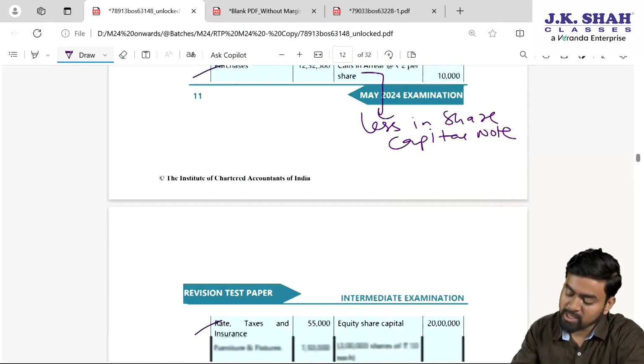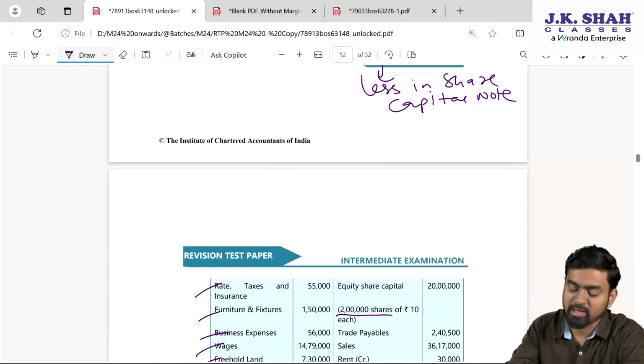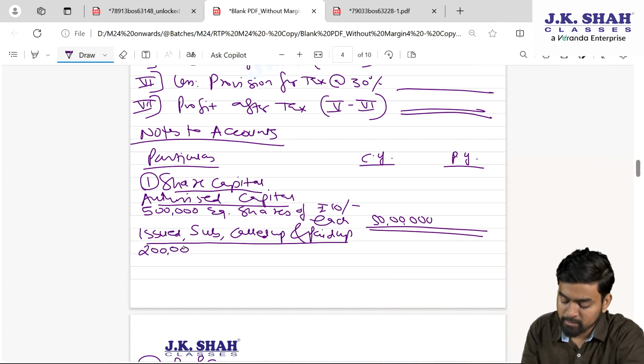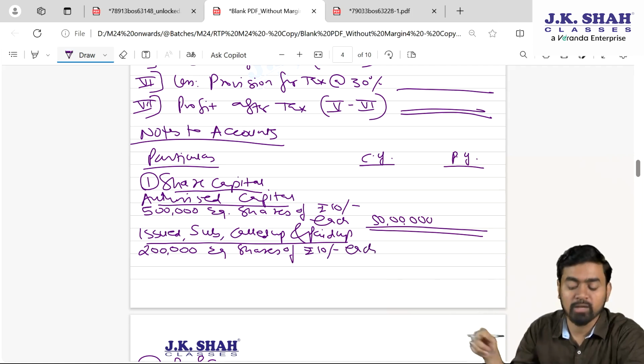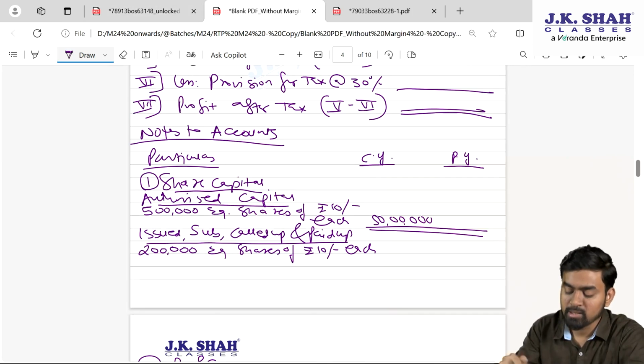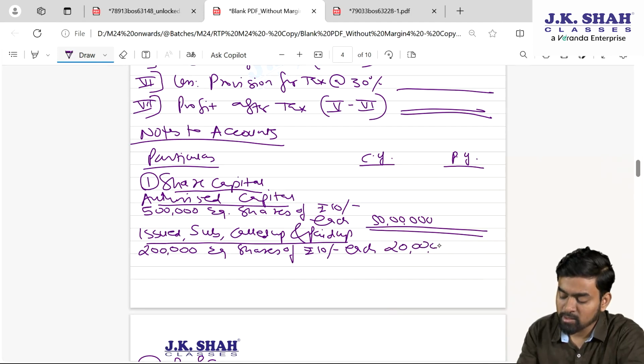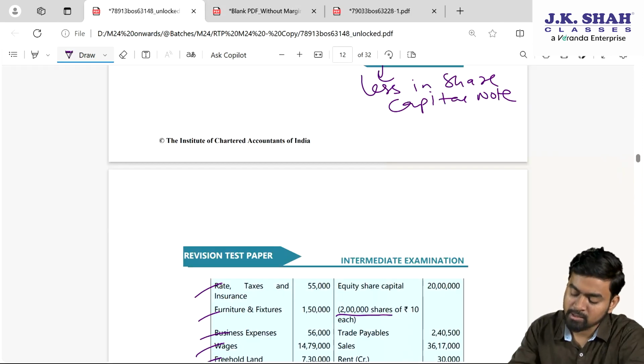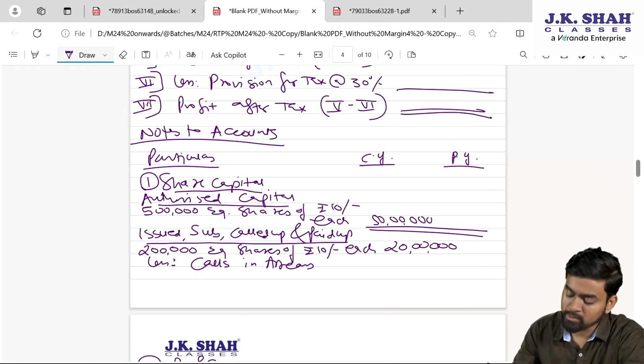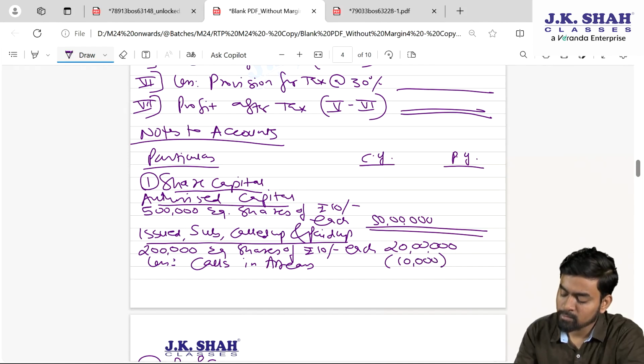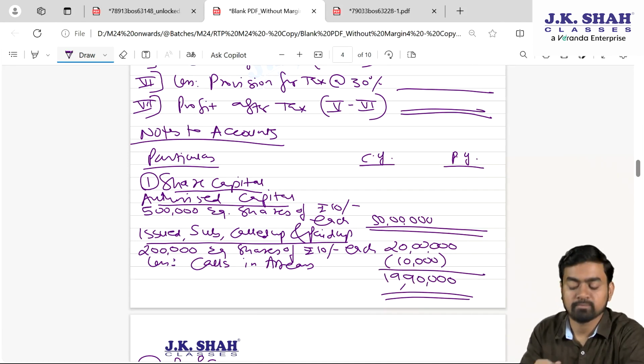So here if you see share capital, they have given 2 lakh shares of 10 each. So here I'll write 2 lakh equity shares of rupees 10 each. I will not add the word fully paid up because there are some calls in arrears. This amount is 20 lakhs, my dear students, and from this I will show less calls in arrears, given in the question, 10,000. Fine. So this is 19 lakh 90,000, my answer.